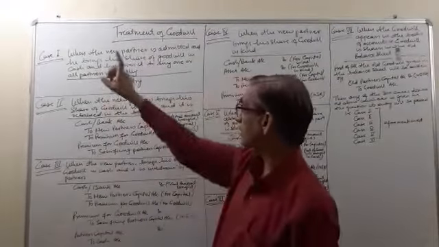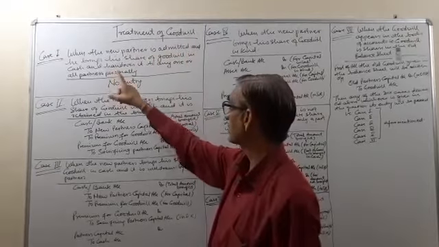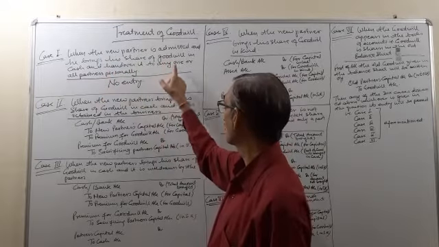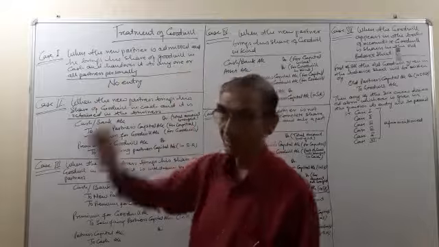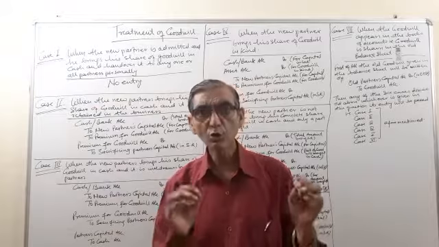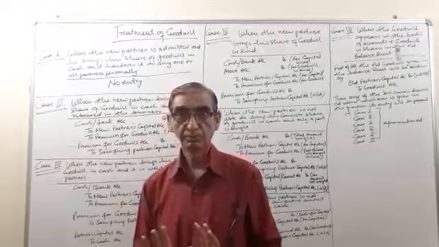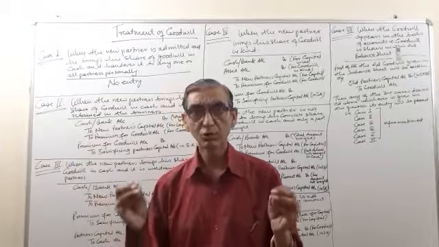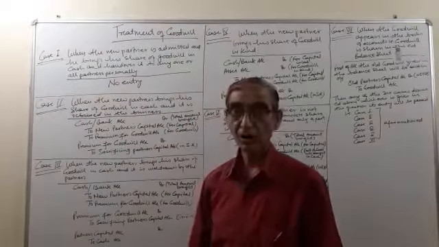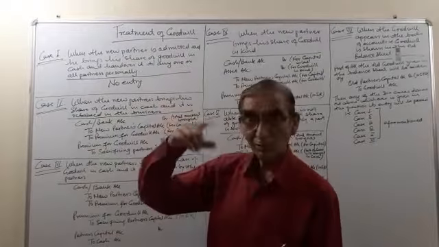cases. So case number 1 is when the new partner is admitted and he brings his share of goodwill in cash and hands it over to any one or all partners personally. It means that the partners do not want to show the amount of goodwill in the books of accounts. वो दिखाना ही नहीं चाहते कि उनको गुडविल नाम की कोई चीज मिली है. In this case, there will be no entry in the books of account for the amount of goodwill that has been brought by the partner. और जो कैपिटल वो लेकर आया उसकी एंट्री.